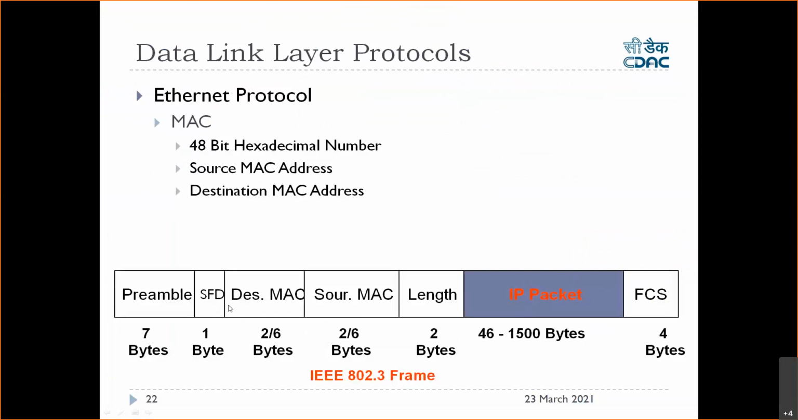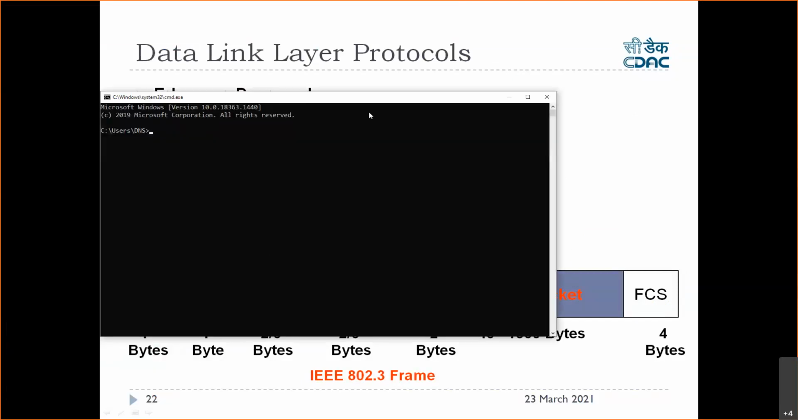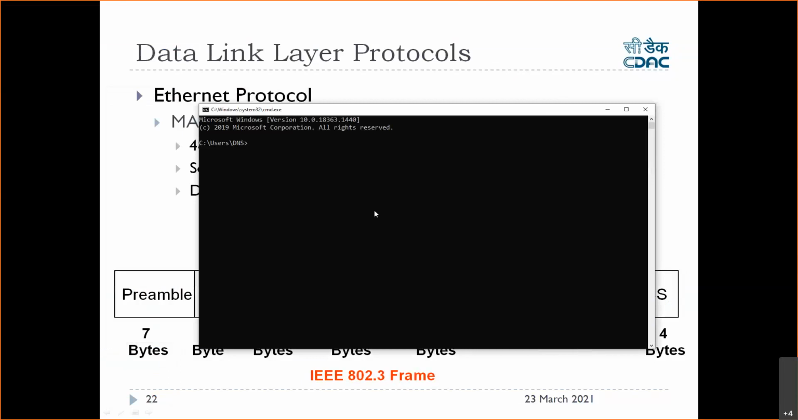After that comes the destination MAC address, the MAC address of the receiver. You have to put it here. A MAC address is a 48-bit hexadecimal number. So how do you know the MAC address of your system? I'll type a command here in the command prompt. I'm on Windows, so I'm typing ipconfig /all, piped to more. I want to know the MAC address of my network interface.